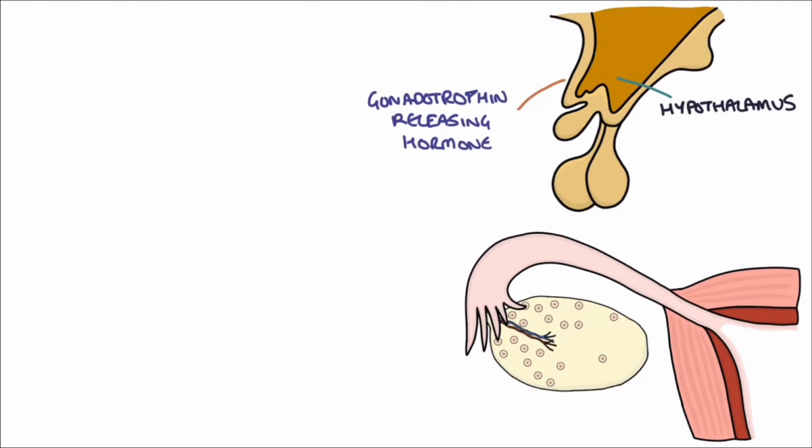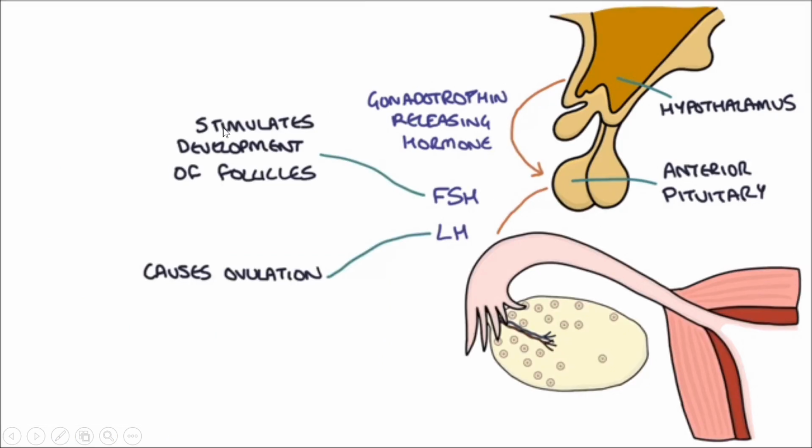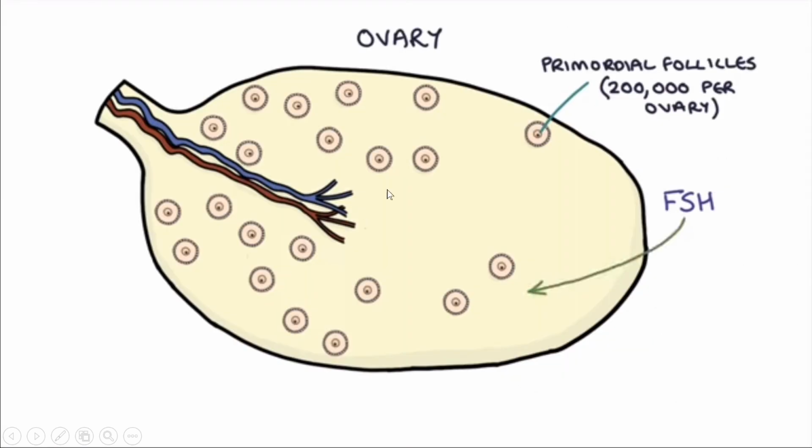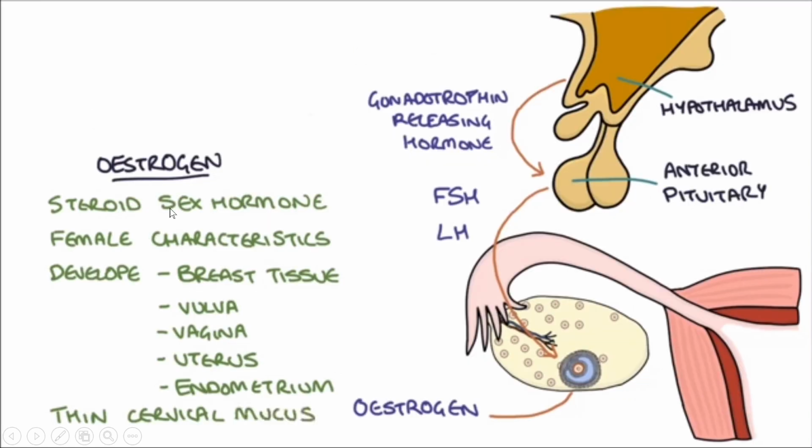So let's now start with this. The hypothalamus, as you already know, produces the GnRH, which affects the anterior pituitary. The anterior pituitary then releases the FSH and LH. FSH stimulates the follicle, while the LH causes ovulation. Now take note, as we have mentioned, the primordial follicles will be stimulated by the FSH to eventually produce a mature follicle, and this follicle is actually the one that produces the estrogen. The estrogen is very important for female characteristics, the development of the breast, the vulva, the vagina, the uterus, the endometrium especially.